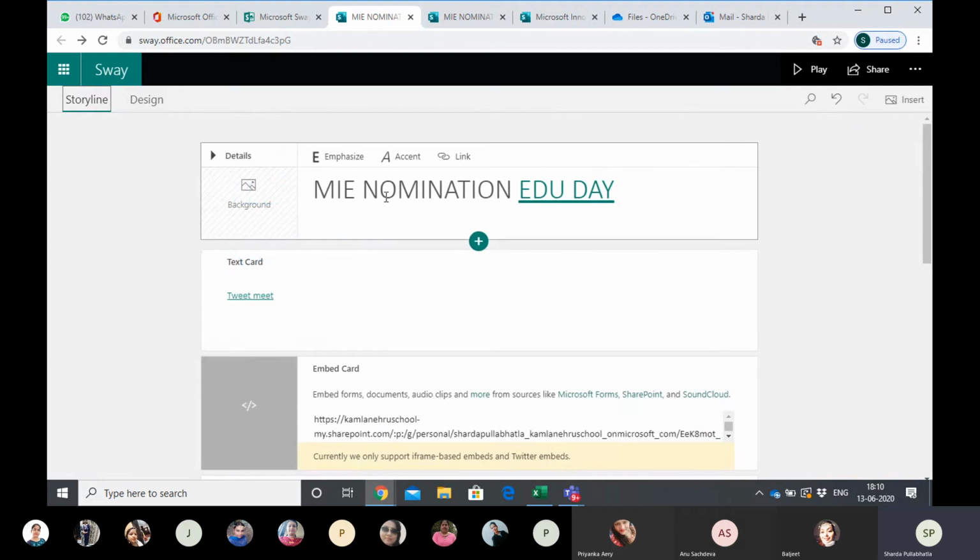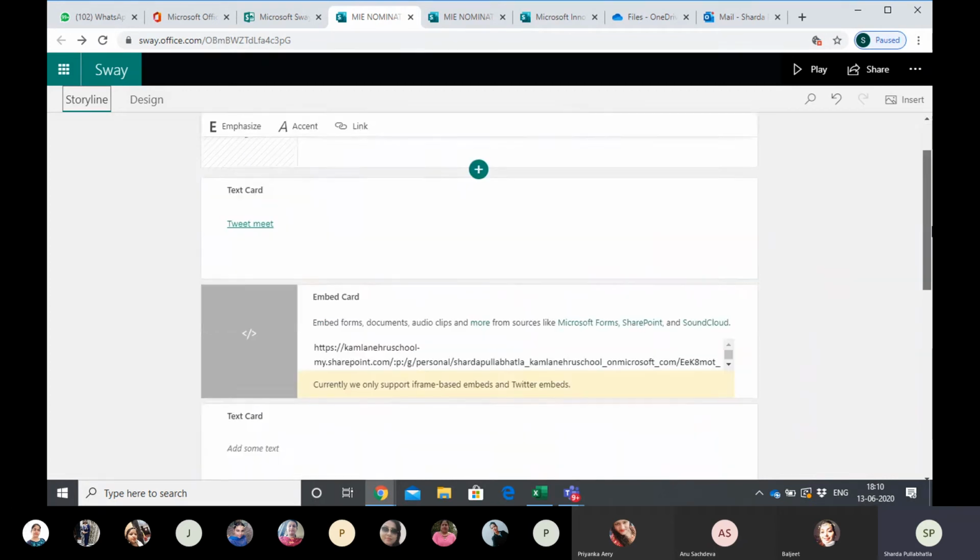We click on the storyline. Storyline is this one. If a child is still writing the story and it is not complete, this is how it will appear. The storyline name itself signifies that. So this is the one.